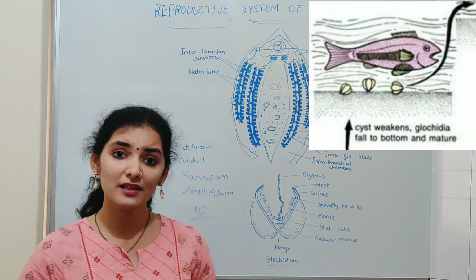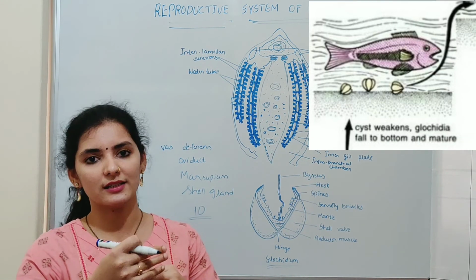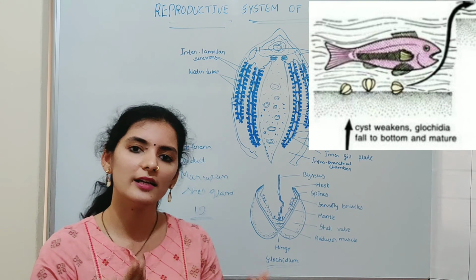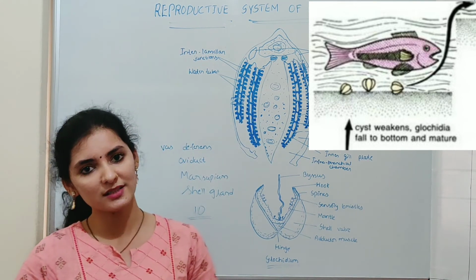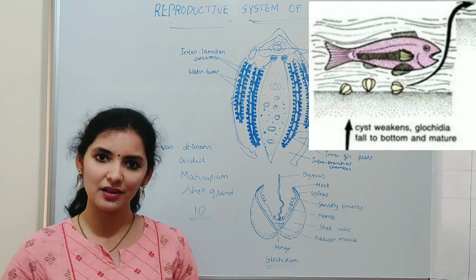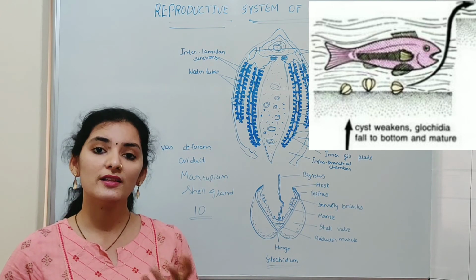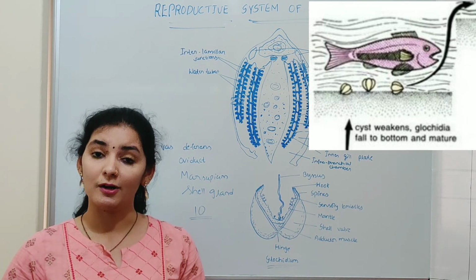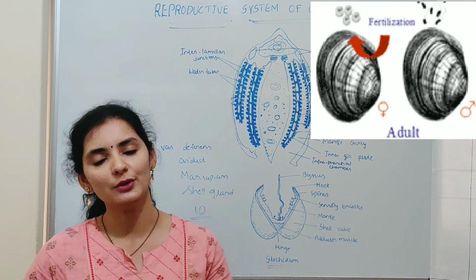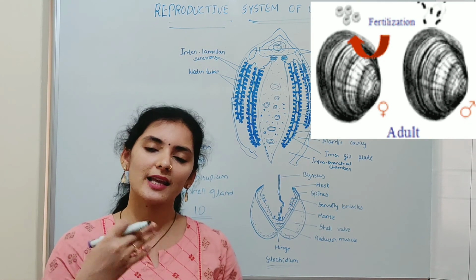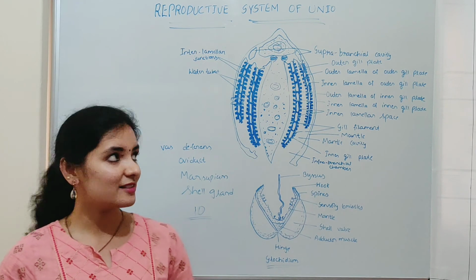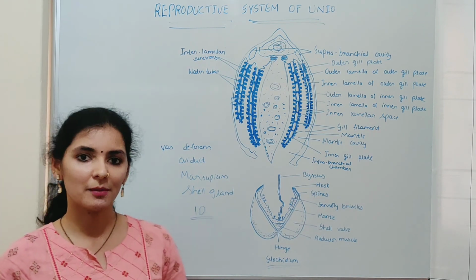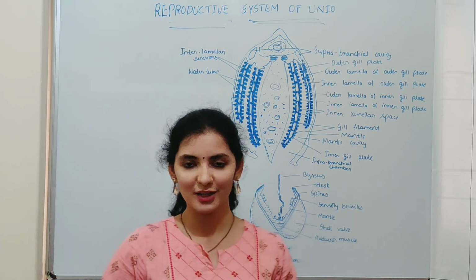Once the young animal is formed, the cyst weakens and the animal escapes from the cyst and is released into the aquatic medium. Once released into water, it sinks down, where the animal develops into the adult form and the cycle repeats. So that is about the reproductive system and the development in the case of Unio.